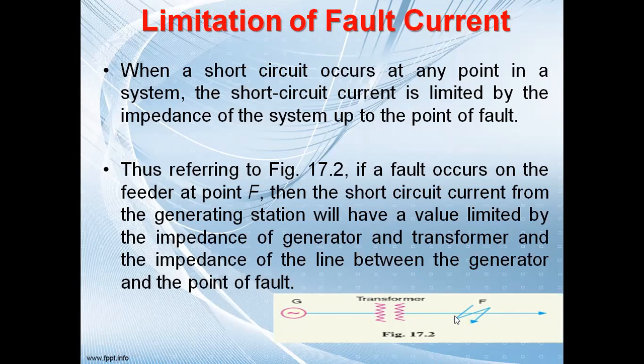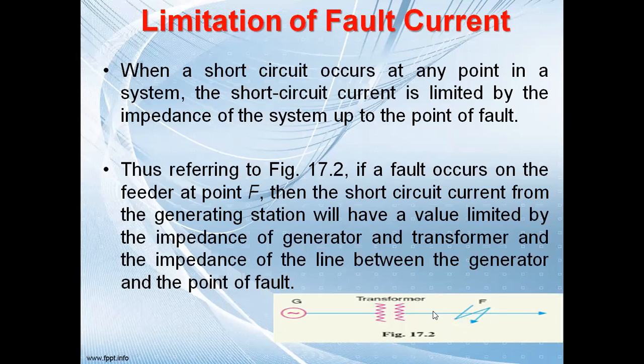If you increase the impedance, what will happen? The fault current will reduce. So if your impedance is low, the fault current will be high. That means, depending upon how much impedance is present in a circuit, that will also decide the level of the fault current.